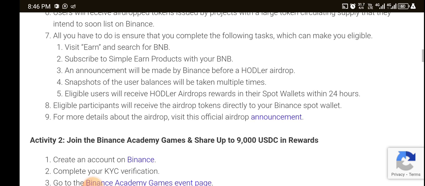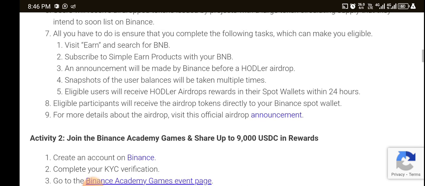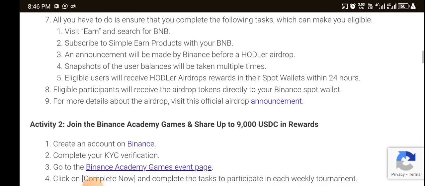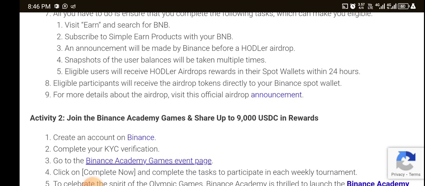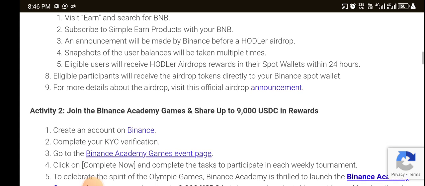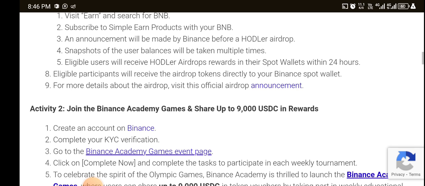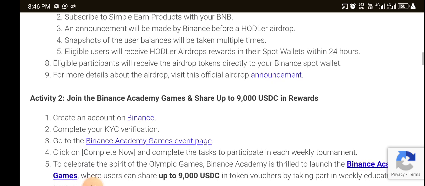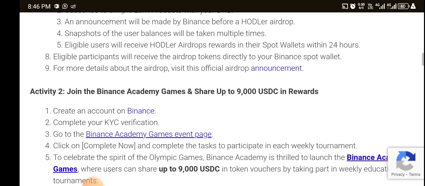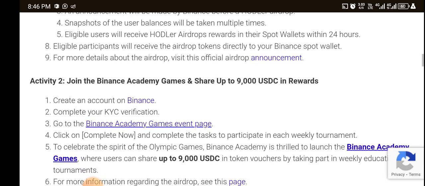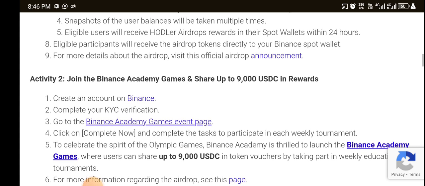First, visit and earn such BNB. Second, subscribe to simple earn product with your BNB. Third, an announcement will be made by Binance before the holder airdrop. 4. Snapshots of the user's Binance will be taken multiple times. 5. Eligible users will receive the holder airdrop reward in their support wallet within 24 hours.